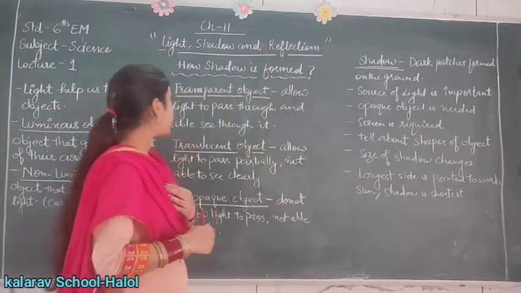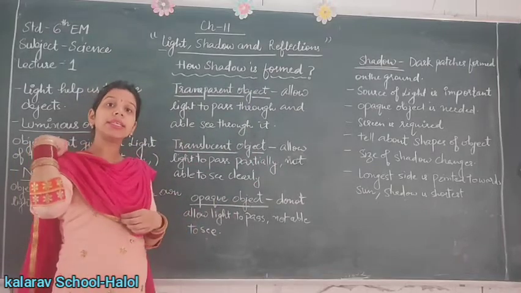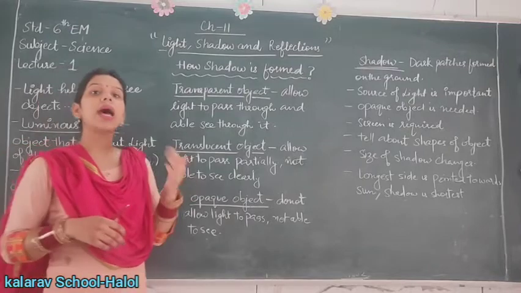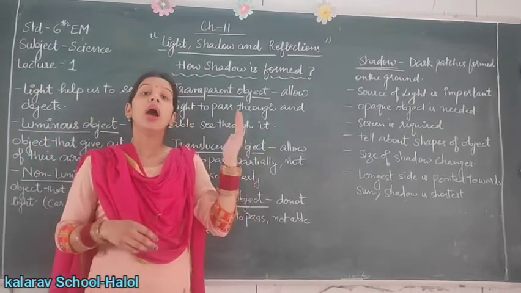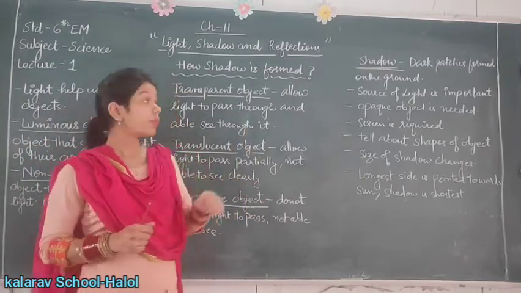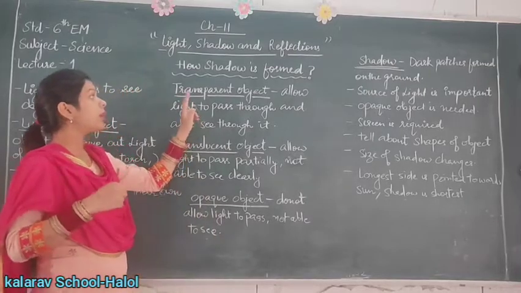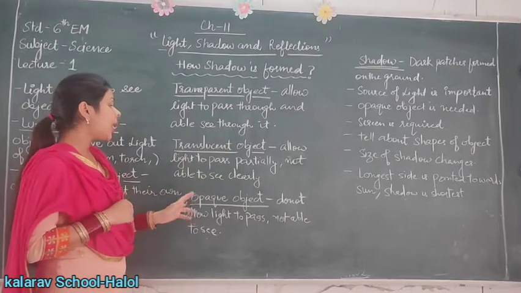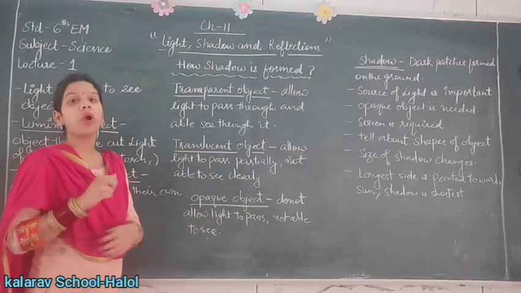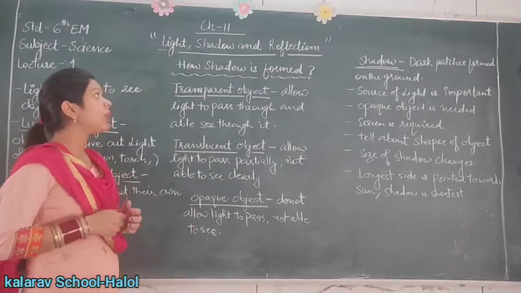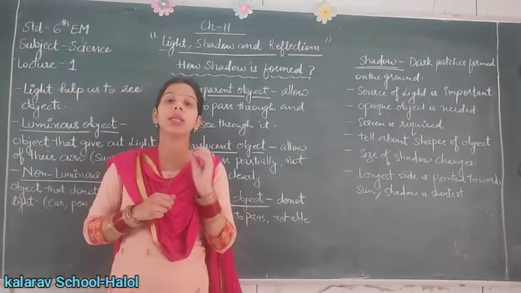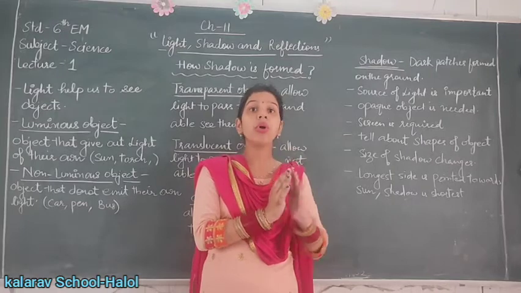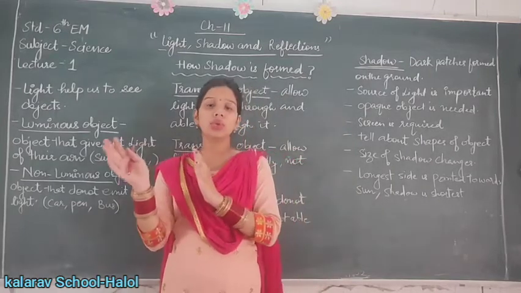So here we also categorize the objects into three other categories. These categories are according to the allowing of light. For example, number 1, transparent objects, number 2, translucent objects, and number 3, opaque objects. So number 1, transparent objects. The transparent objects are the objects which allow the light to pass through them.